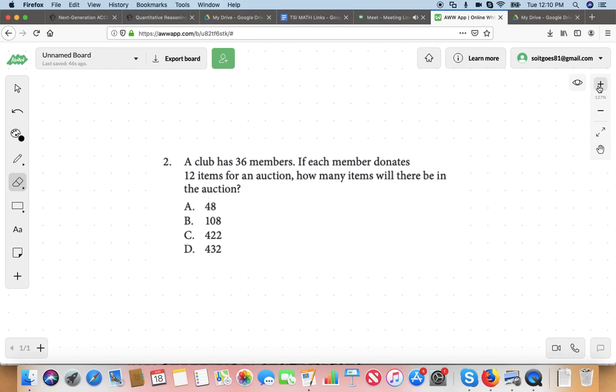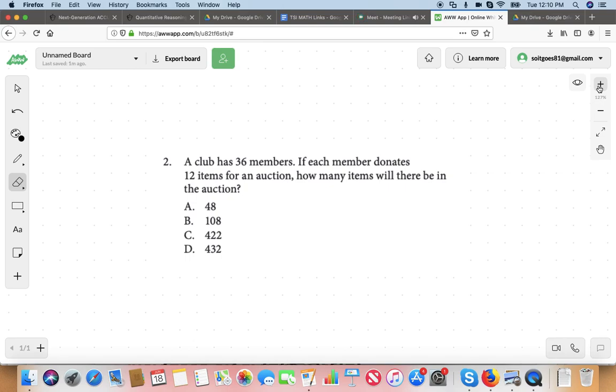So, the club has 36 members. Each member is donating 12 items per auction. Let's say each member was donating 1 item for an auction. How many items would they have? 36 items, right? 36 members, 36 items. If it was 2 items per member, how many items would there be in the auction? 72, right, because it's just 36 times 2.